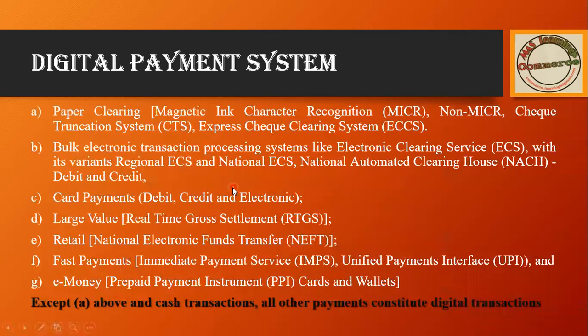Then digital payment. If you move further, how do you do digital payment? With the help of paper clearing, MICR, non-MICR cheques, express cheques, through that you can transfer or pay amounts. Then bulk electronic transfer, such as electronic clearing services, which has several types based on region. We have national, we have automated clearing house, both debit and credit. Then card payment, through card payment also you can withdraw amounts.